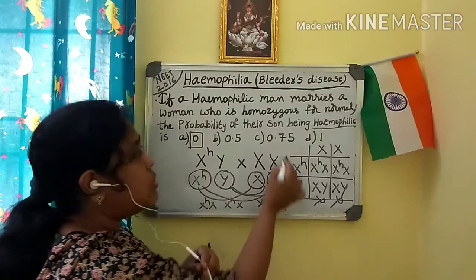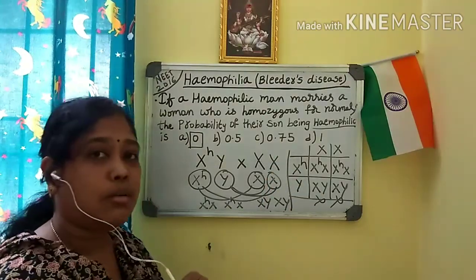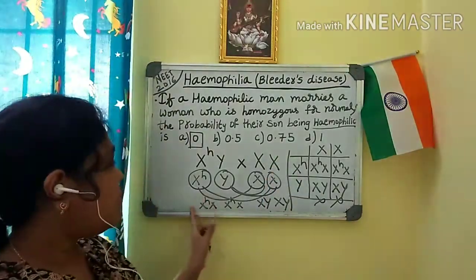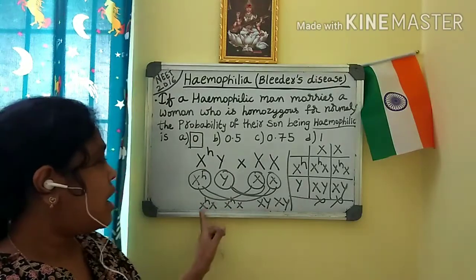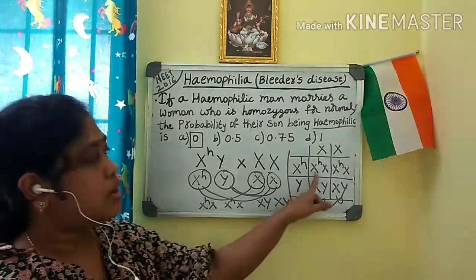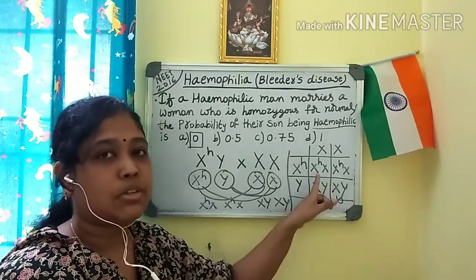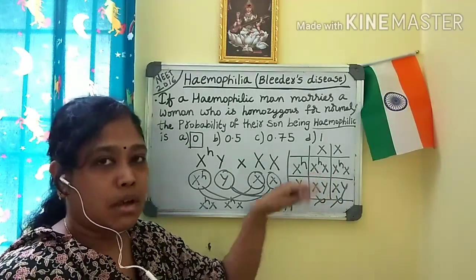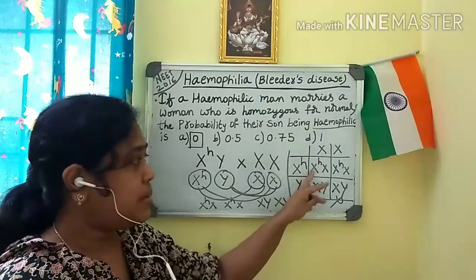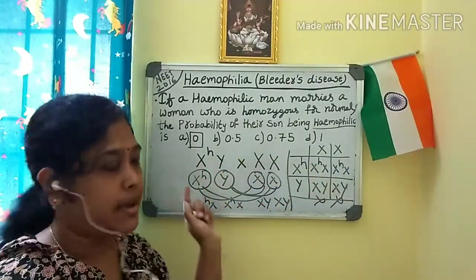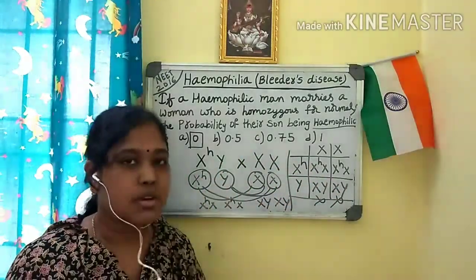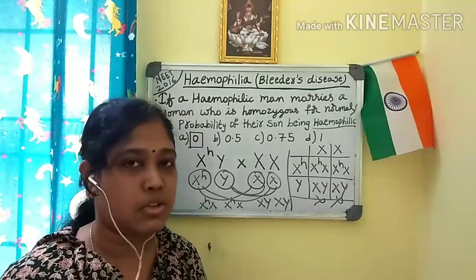So like this also you can do, or you can do by taking a Punnett square. You will get the probability, and so only the females are carriers here. 50% of the females are carriers. That is the question and the solution for this. We will see the next question.